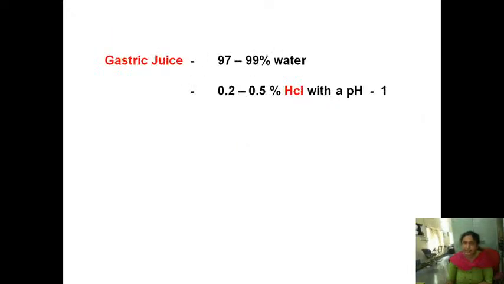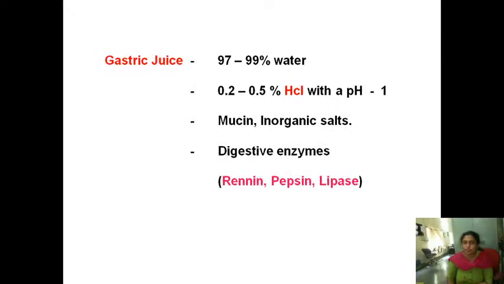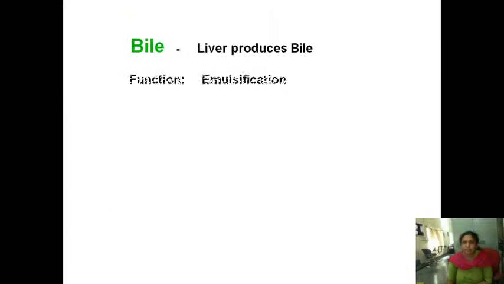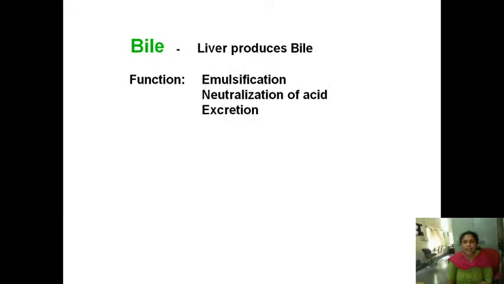Gastric juice is 99% water and 0.2 to 0.5% HCl. As the acid is there in the gastric juice, its pH is less than 2, and digestive enzymes are present like renin and pepsin. The liver produces bile, and bile contains bile salts which help in the emulsification and neutralization of the acid secretion.